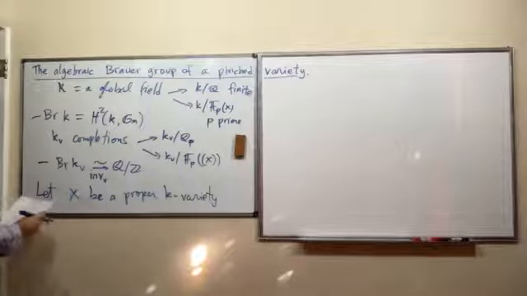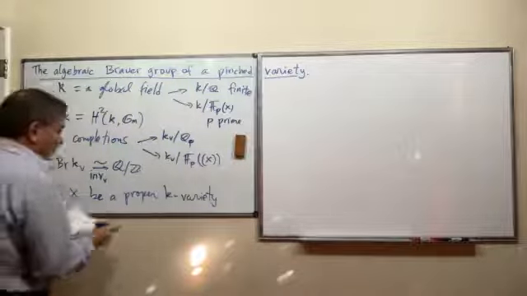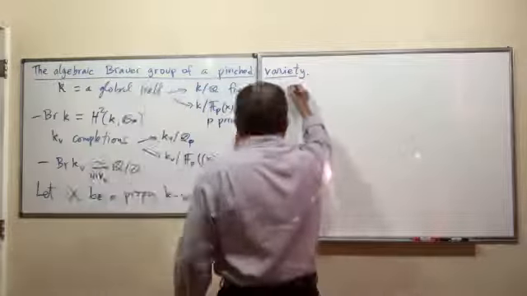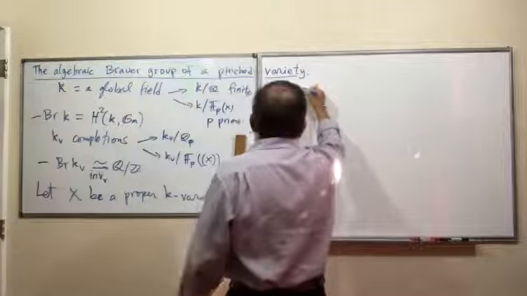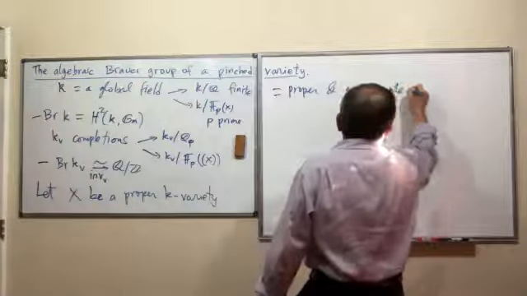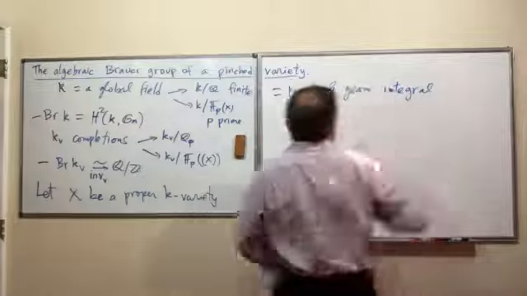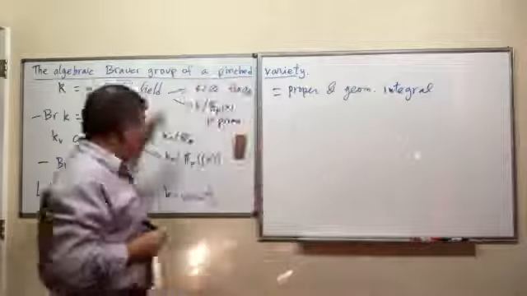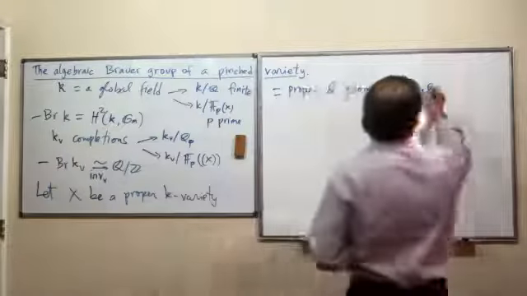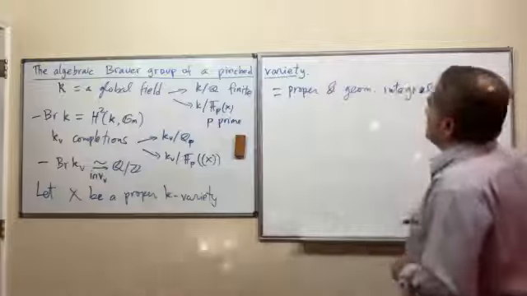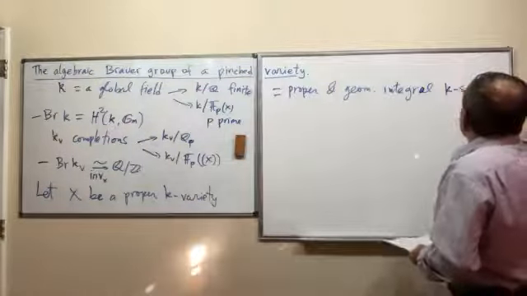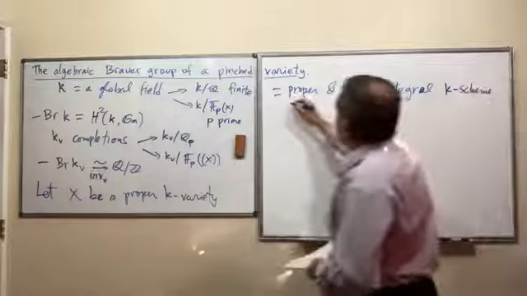Variety means here proper and geometrically integral. So geometrically, over the algebraic closure of the field, it is going to be reduced, no nilpotents, and connected, or irreducible. So proper and geometrically integral, and of finite type, of course. A K-scheme of finite type.